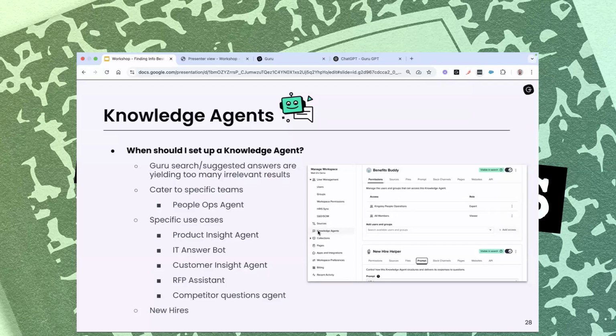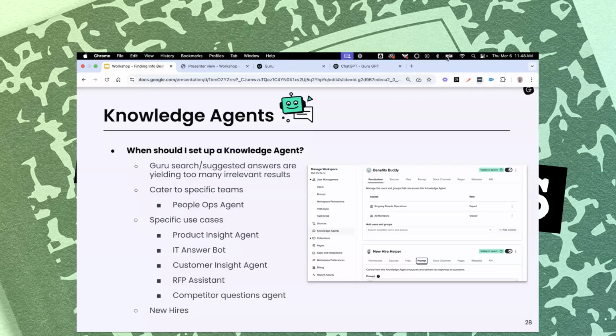So you have knowledge agents, and knowledge agents are what we just saw. I had a knowledge agent hooked up to that Slack channel to automatically answer questions. And then I can also have knowledge agents that give me a more tailored search experience wherever I'm using Guru. So that's what a knowledge agent is, basically: the ability to create a more tailored, specific search experience designed to cater to specific teams or specific use cases. And you see some examples below here.